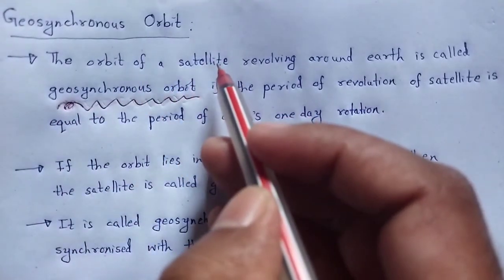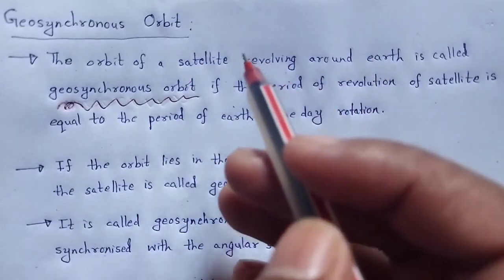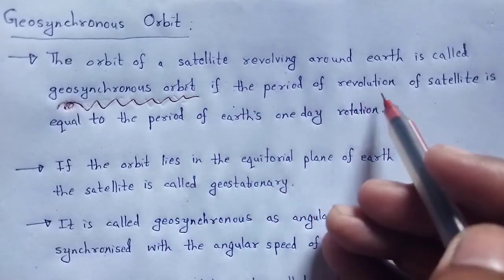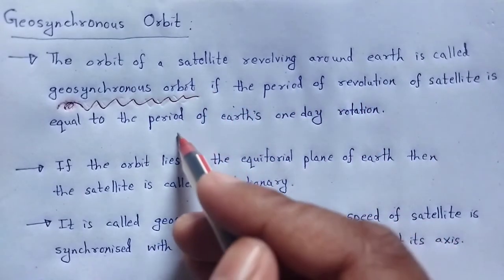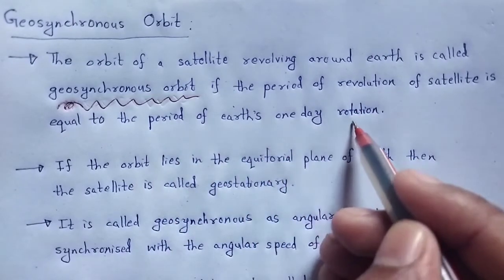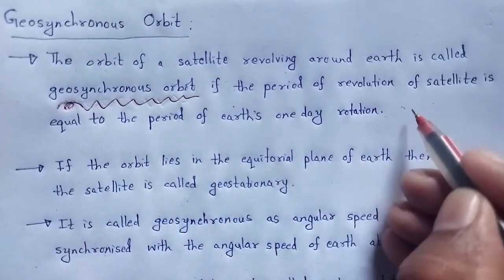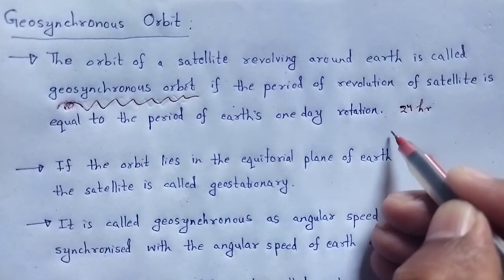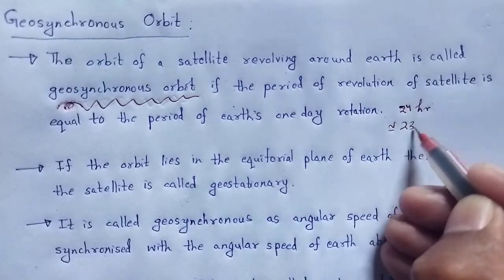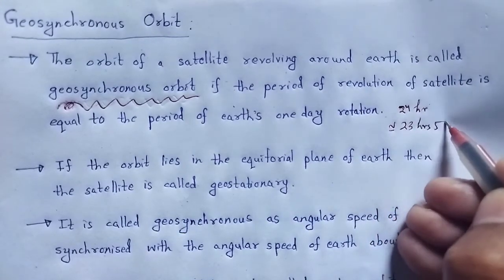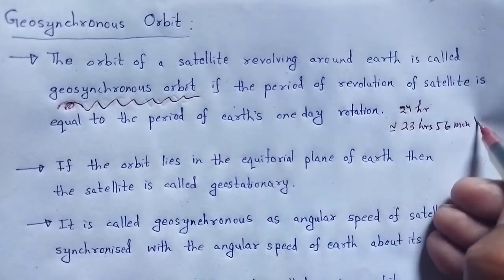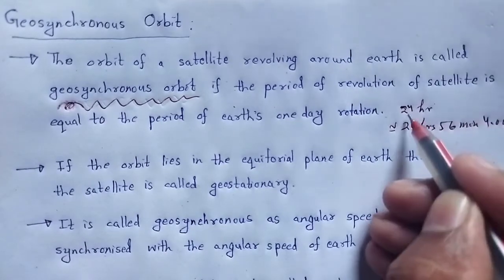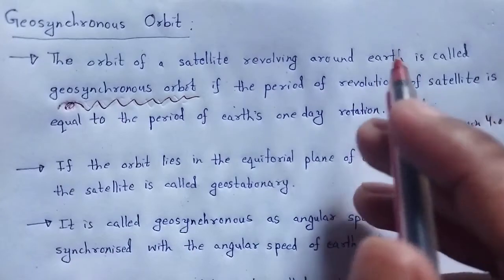That is the orbit of a satellite which is revolving around the Earth. It's called geosynchronous orbit. What is that condition? If the period of revolution of the satellite is equal to the time period of Earth's one day rotation, that is exactly 24 hours, but more exactly nearly 23 hours 56 minutes and 6.00099 seconds, the exact one day rotation of Earth.